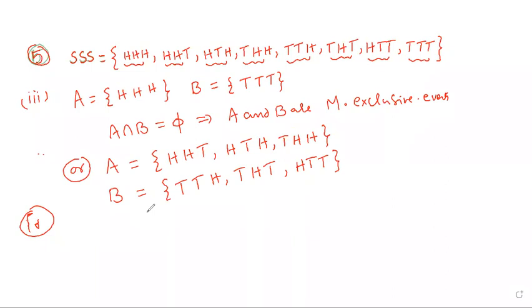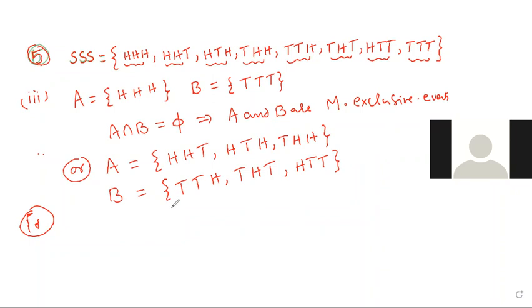Everyone see the fourth bit. It is two events that are mutually exclusive but not exhaustive. So I am taking two events. A is one event, all heads. Not only this example, anyone you can take.